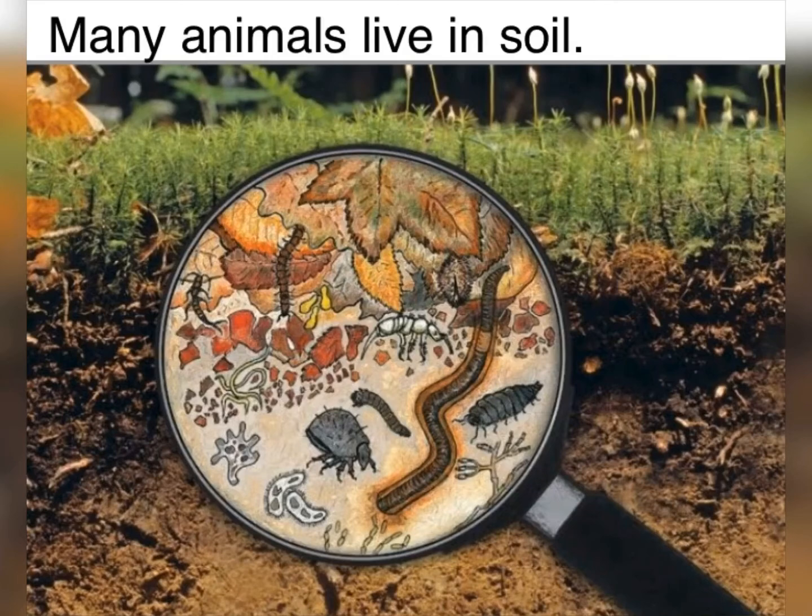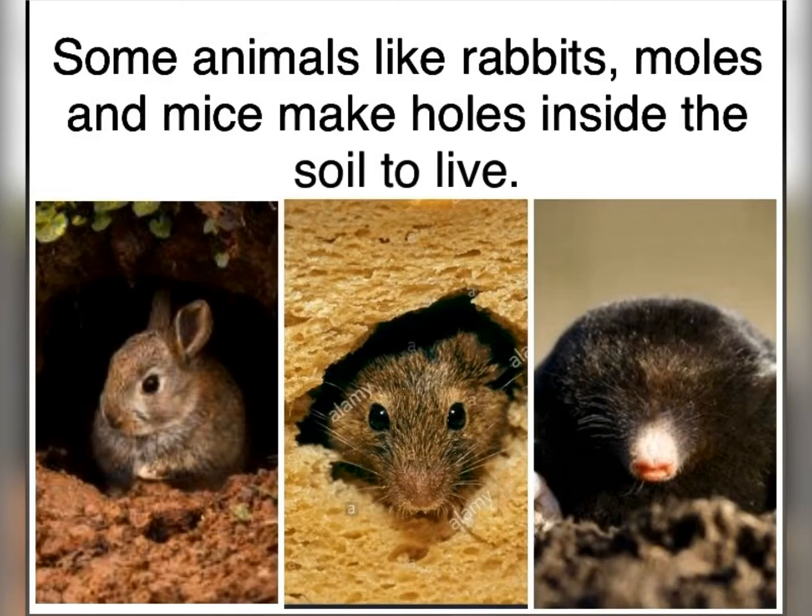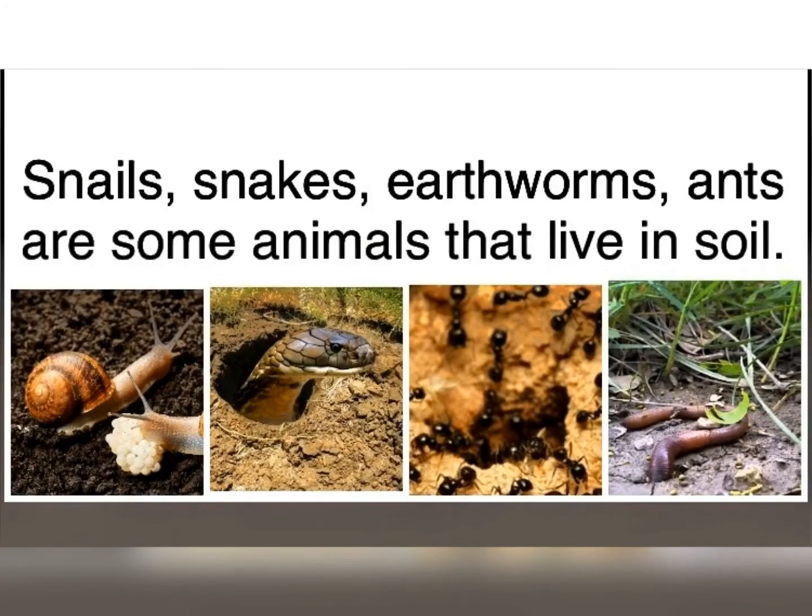Children, you know many animals live in soil. From them children, we can see some animals and some animals we cannot see with our naked eyes. Some animals that we can see are rabbits, moles and mice. They make holes inside the soil and they live in that. Snails, snakes, earthworms, ants are also some animals that live in soil. So you can also say that soil is home of many animals.